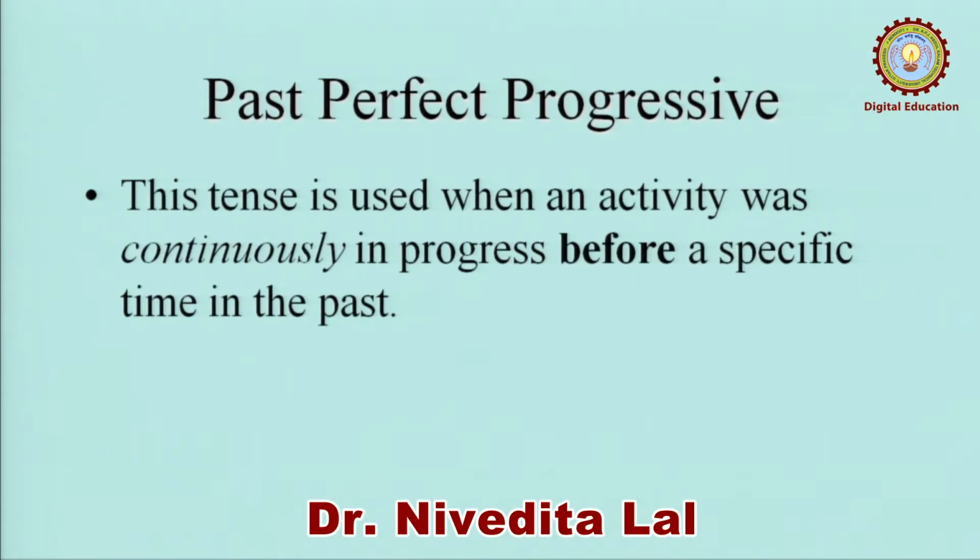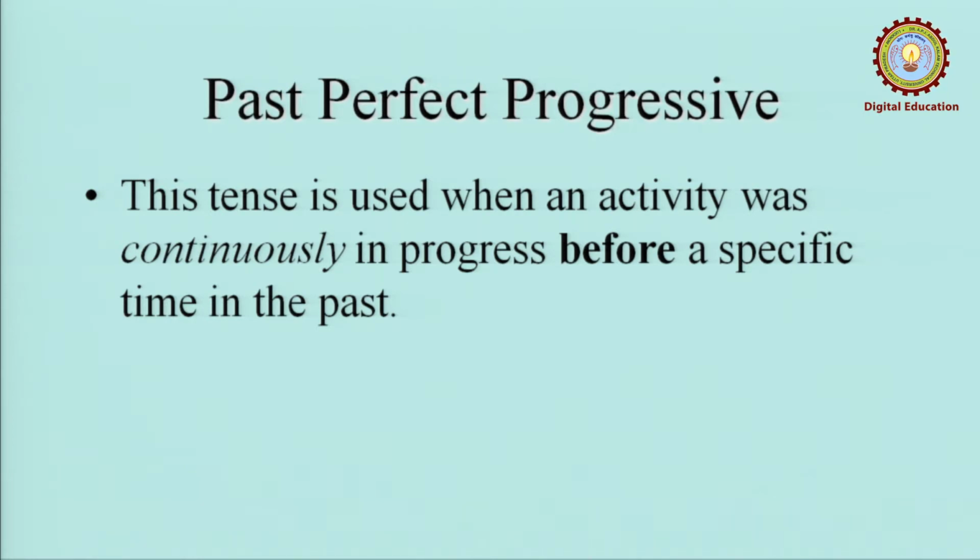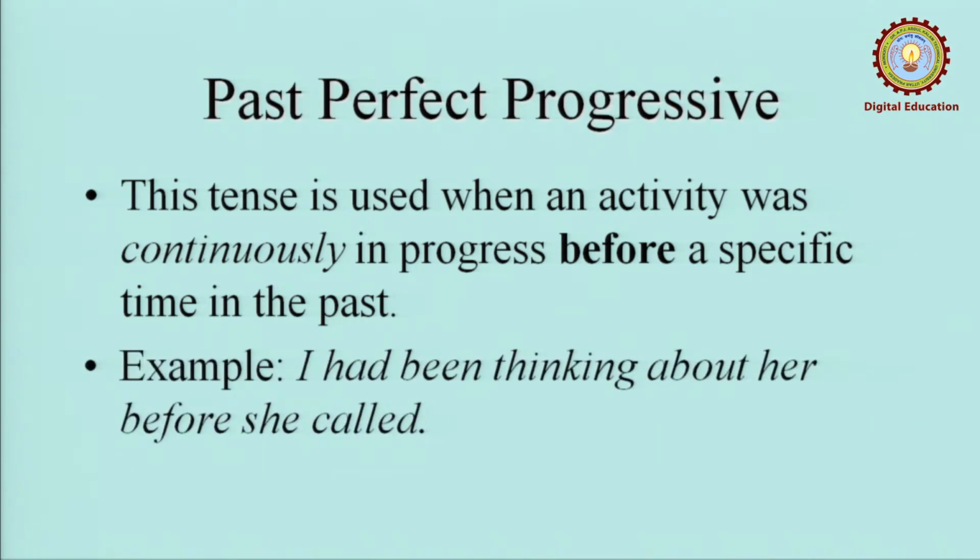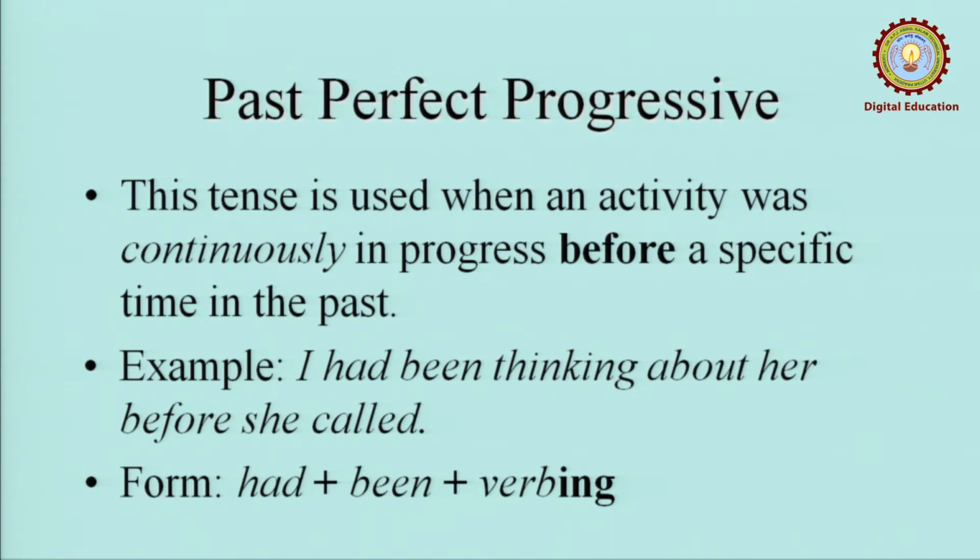Past perfect progressive tense, this tense is used when an activity was continuously in progress before a specific time in the past. Example, I had been thinking about her before she called. The form which has been used here is had been plus ing form of the verb.